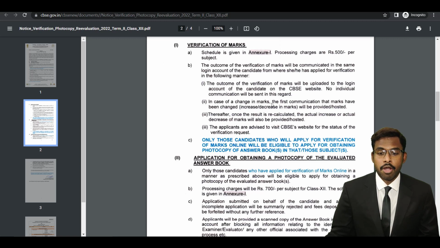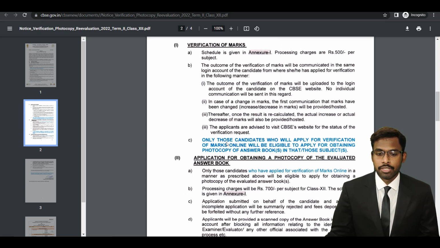And in case of a change in marks, the first communication that marks have been changed or increased will be provided or hosted. If marks have changed, then you will know the status in that application form, okay? Once the result is recalculated, the actual increase or decrease of marks will also be provided. So how much marks have increased or decreased will also be communicated to you. The applicants are advised to visit the official website of the CBSE board for the status of the verification request.